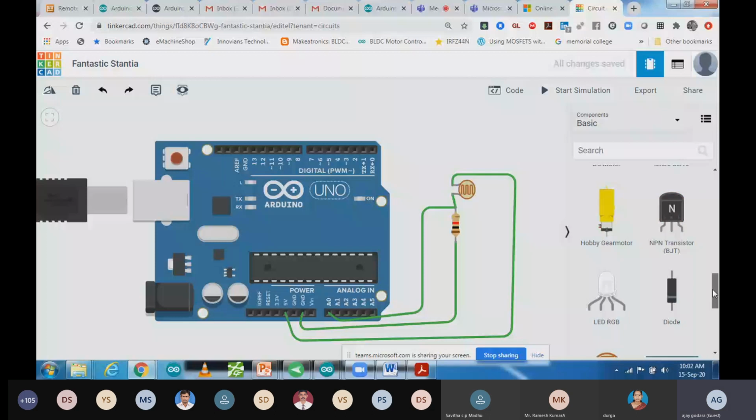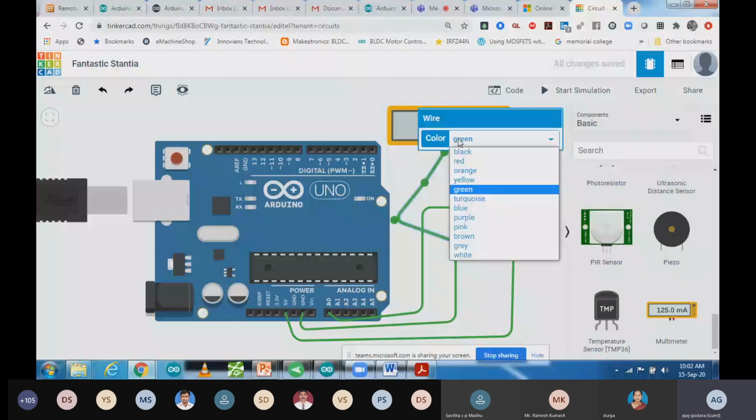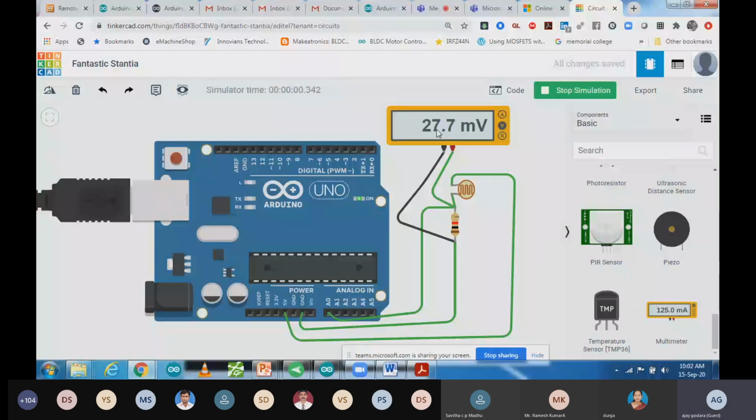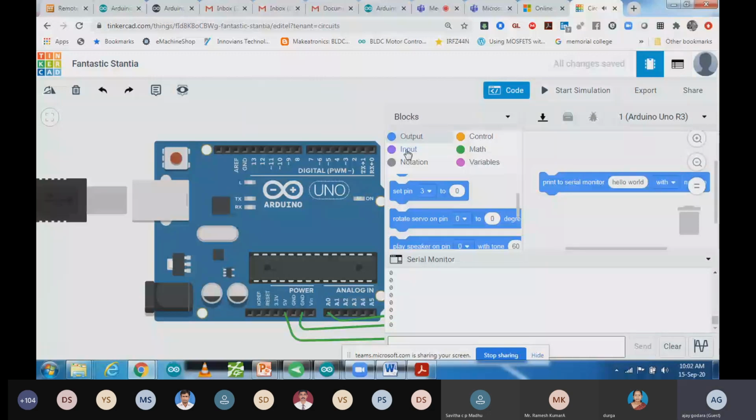So I'm going to connect it with ground. This one is ground, and this one is output. So the output you can connect here. So the multimeter we are using for checking what output is coming. So you can see it coming as a voltage, in millivolts, and you can write code here also. That code is the same, but we are going to change this block to analog. Go to input, read analog pin A0. So now the code is the same.